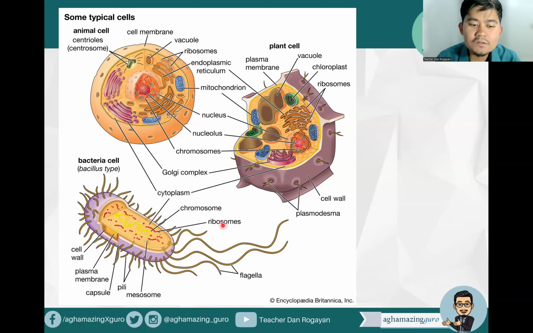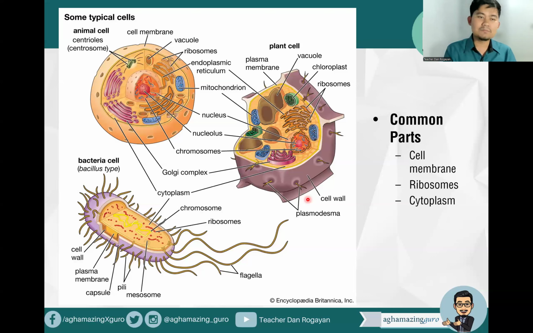And of course, there are also ribosomes in the prokaryotic cell. So that's another one. So plasma membrane, then you have the ribosomes. What else? Meron din tayong, ano pa ang common? Meron din cytoplasm, of course. So may cytoplasm ang ating prokaryotic cell. We also have cytoplasm for animal cell and cytoplasm for our plant cell.